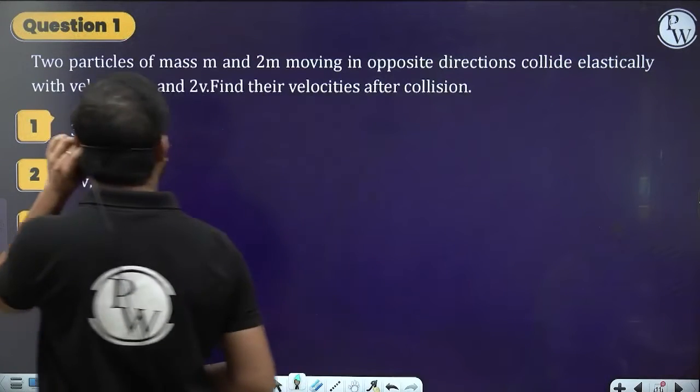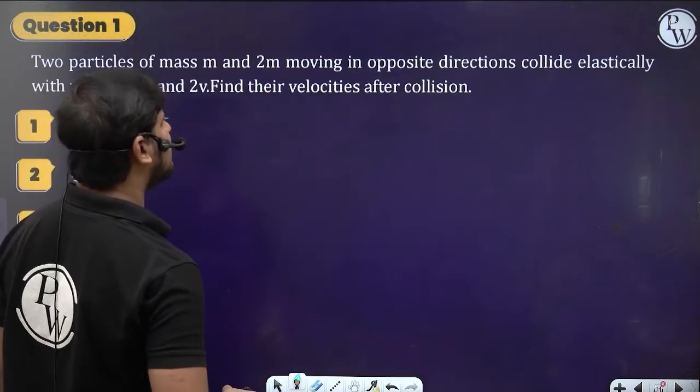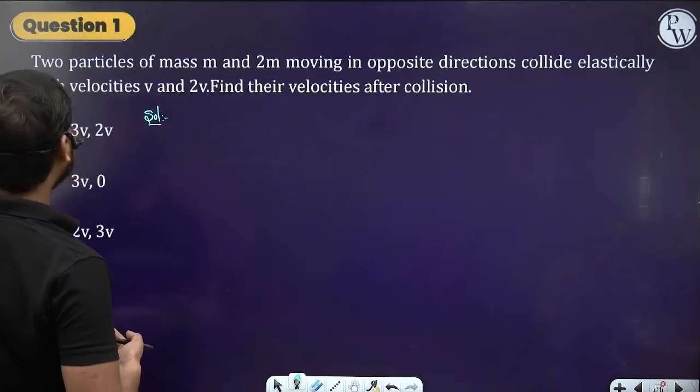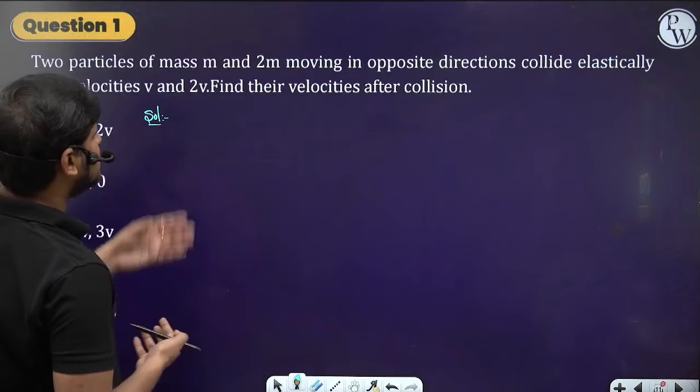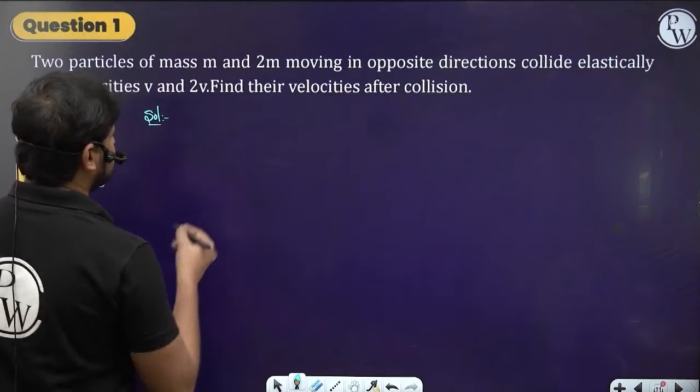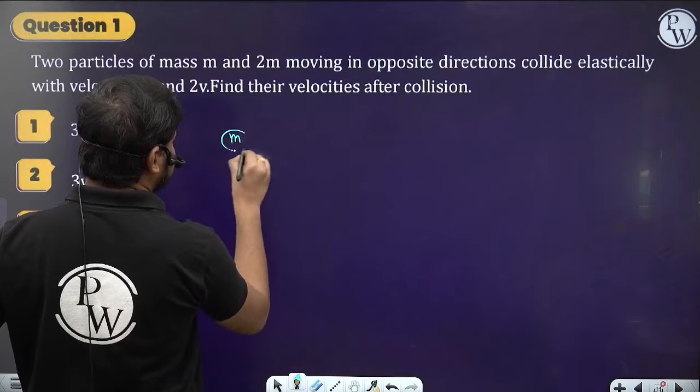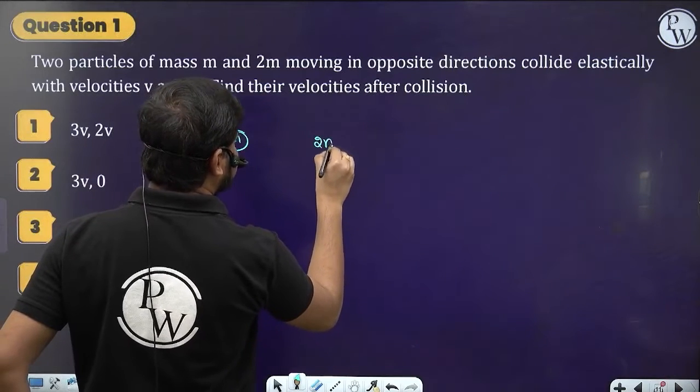Two particles of mass m and 2m moving in opposite directions collide elastically with velocities v and 2v. Find their velocities after collision. There are two bodies, one of mass m and the other of mass 2m.